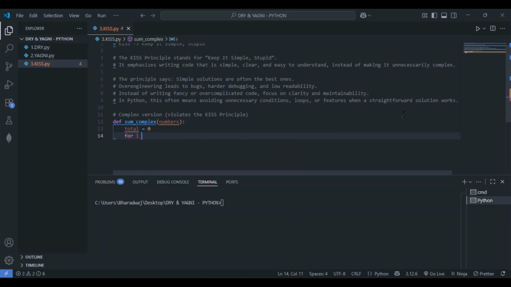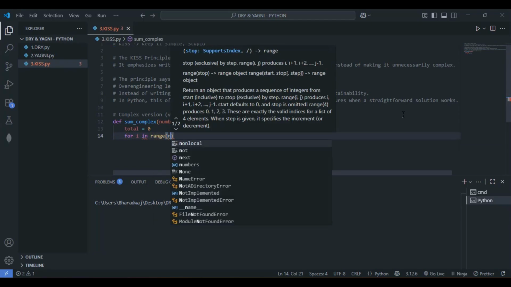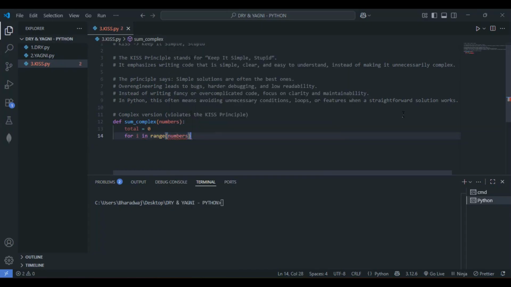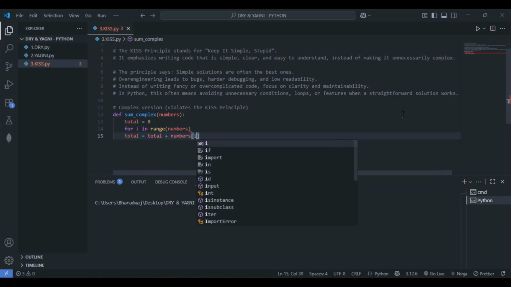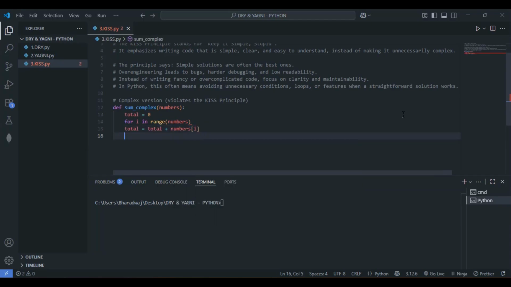So I'll go with for i in range, and pass the numbers. Let's try to access by the index each time. Let me go with total equals total plus the indexed value of numbers. The final step is to return the total.